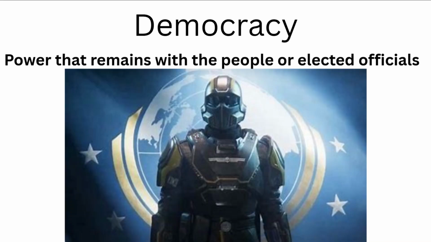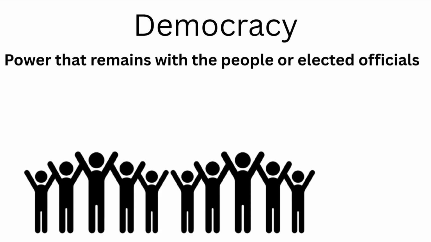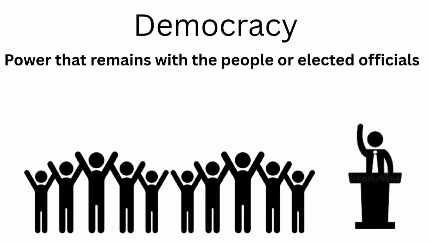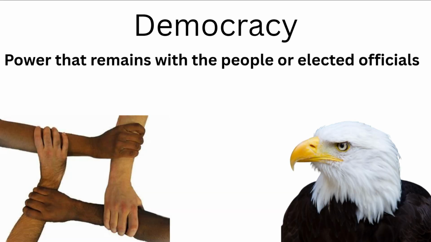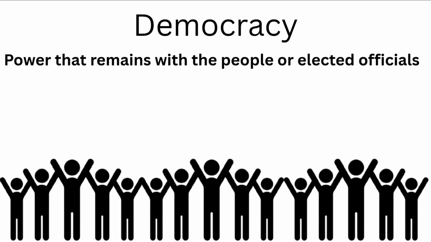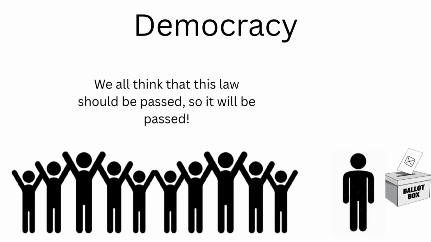Democracy. Democracy is a system of government where power is vested in the people, who exercise it either directly or through elected representatives. It emphasizes equality, freedom, and participation, allowing citizens to have a say in decisions that affect their lives. There are different types of democracy, such as direct democracy.